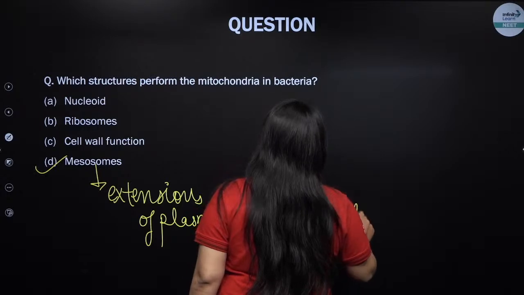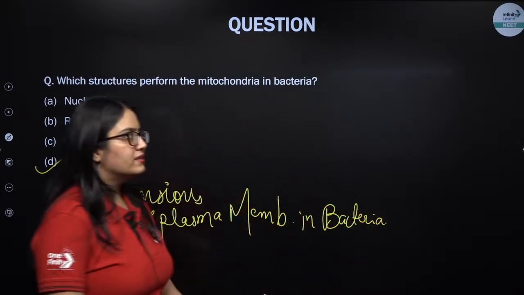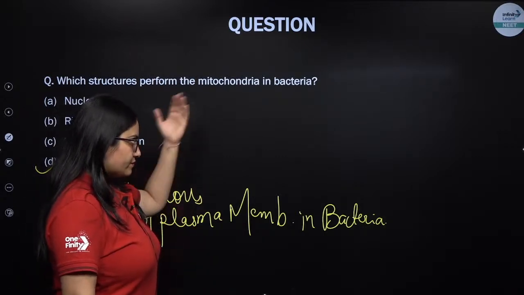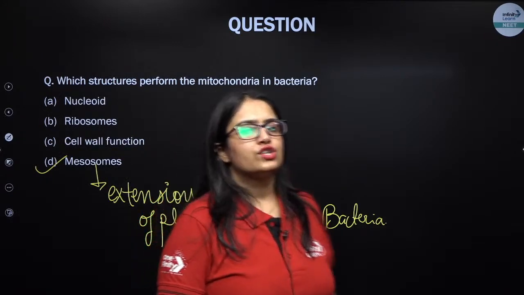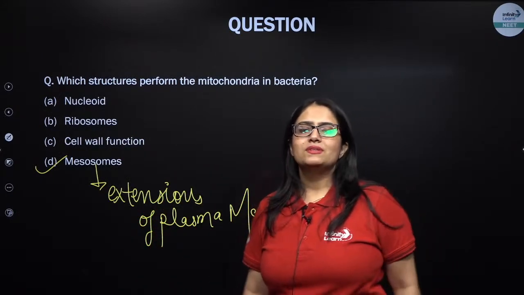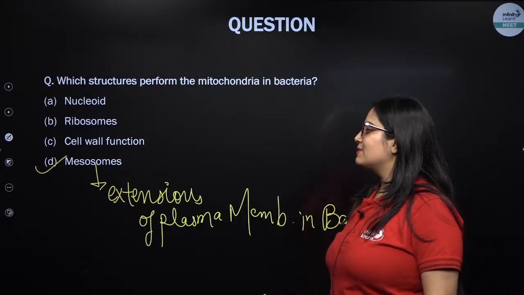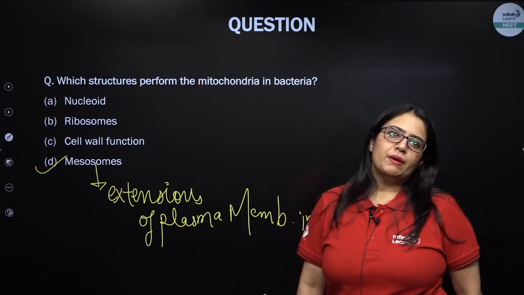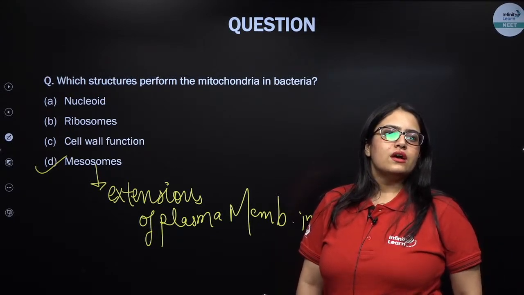So remember, bacteria is a prokaryote, and in prokaryotes, membrane bound organelles like mitochondria will not be found. So who will perform the function of mitochondria? Who will help in cellular respiration? Mesosomes will help. They are nothing but the extensions of plasma membrane. There are other several functions of the mesosomes as well.